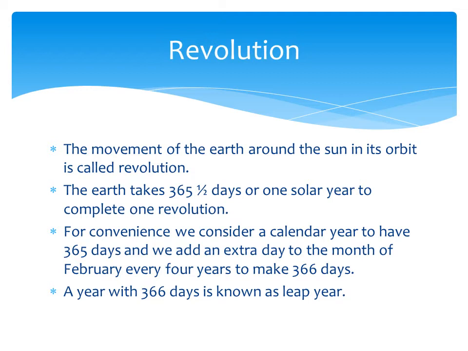For convenience, we take only 365 days, and the extra half days will be added to the month of February. So at the end of 4 years, it will complete 366 days. That year of 366 days is known as a leap year. Okay? Understood?